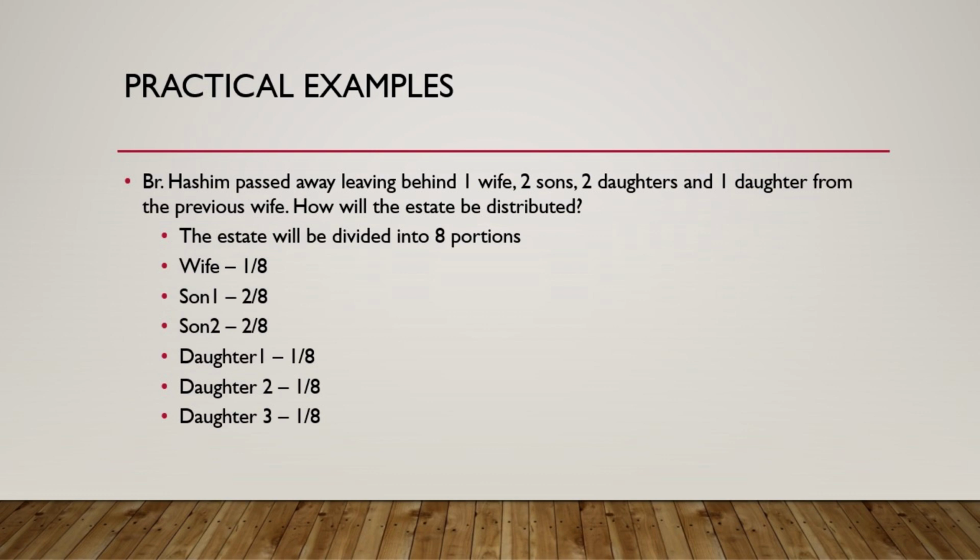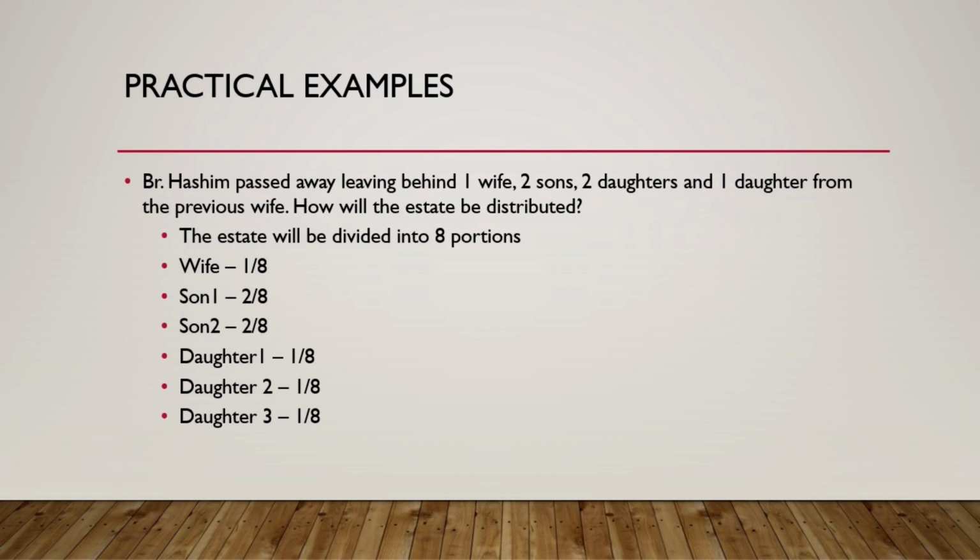So wife gets 1/8. Now the balance, 7/8, will be shared by the sons and the daughters. And when it comes to daughters, we'll include this 1 daughter also, because she can be from another wife, but she is the child of the person who passed away. Brother Hashim who passed away, she is his daughter. So all 3 daughters will be taken into consideration and the sons too, and they will share the rest. How much is rest? 7/8.